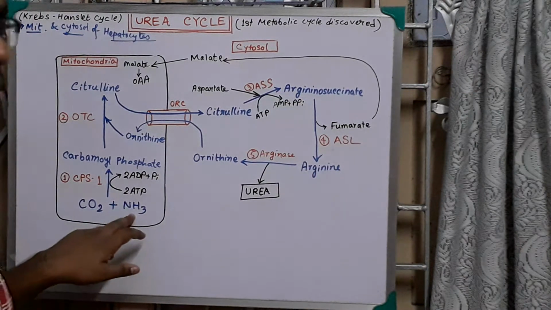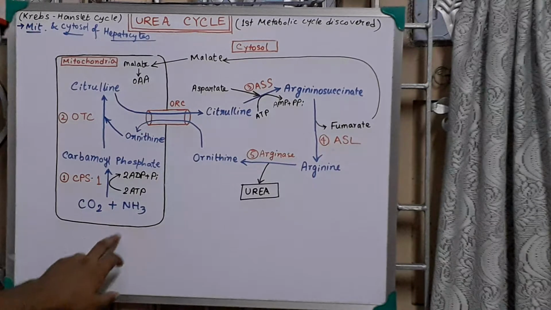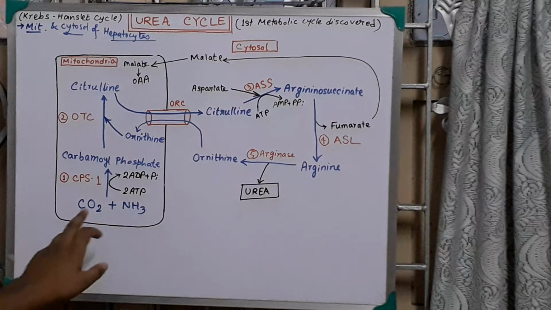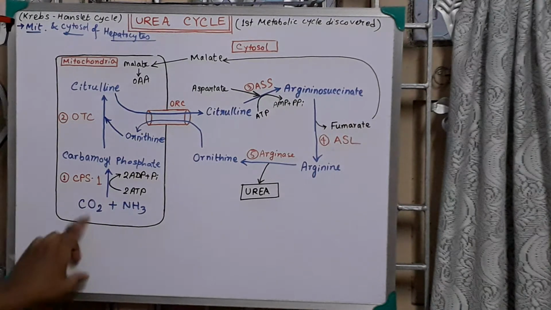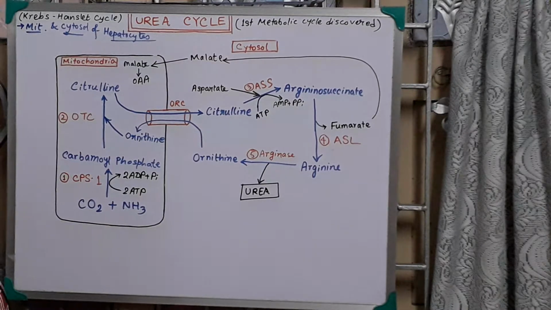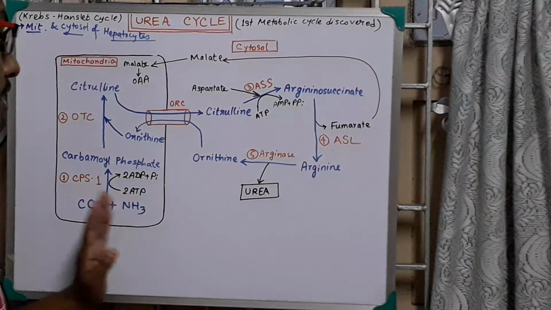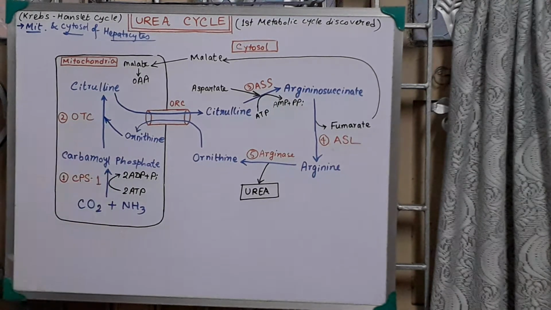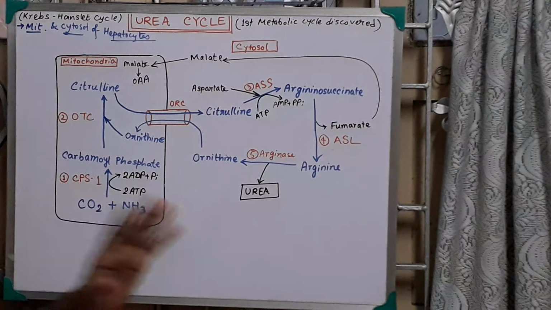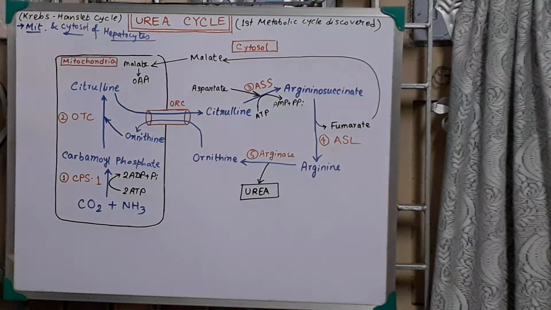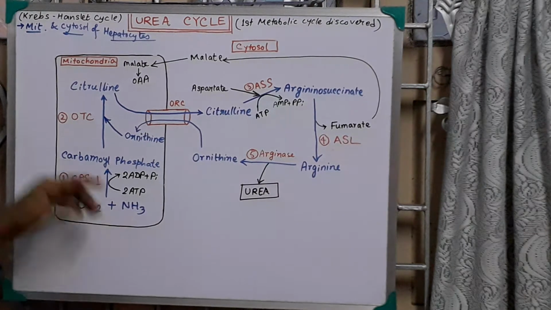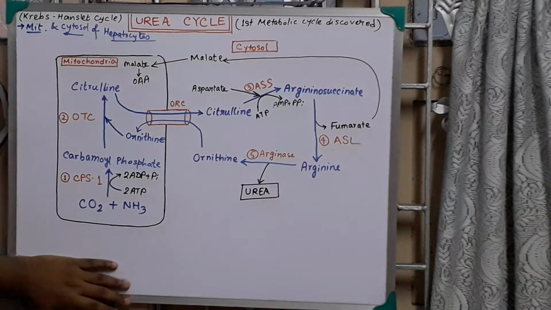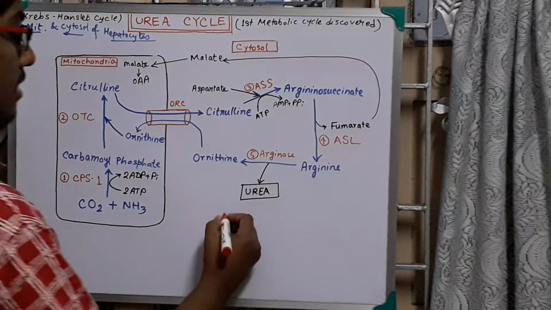CO2 and ammonia from the different amino acids come to the liver. There is a transporter of CO2 and ammonia in the mitochondrial membrane, which I have not drawn here, so that the ammonia and CO2 can enter into the hepatic mitochondria. Then they join to form carbamoyl phosphate. You have no requirement of any structure of this. CO2 and ammonia form carbamoyl phosphate by the enzyme CPS1. CPS means carbamoyl phosphate synthetase 1.